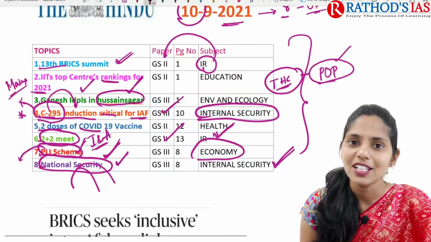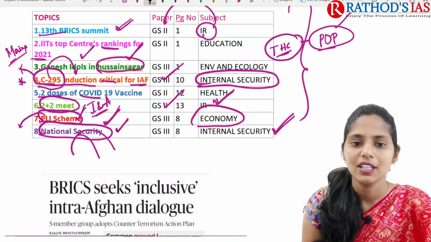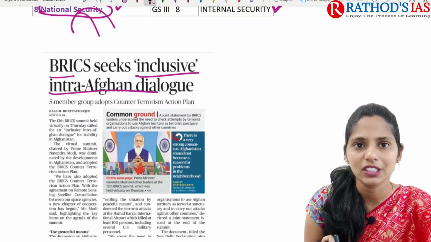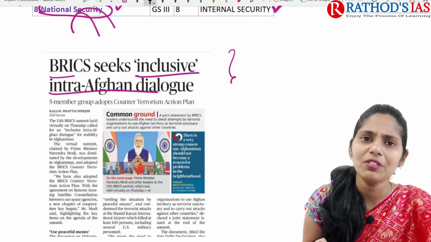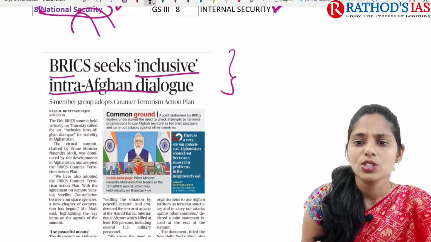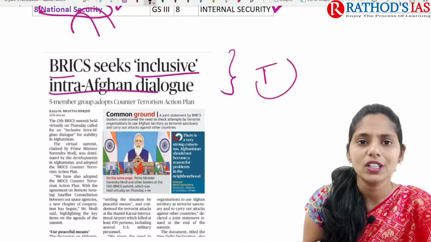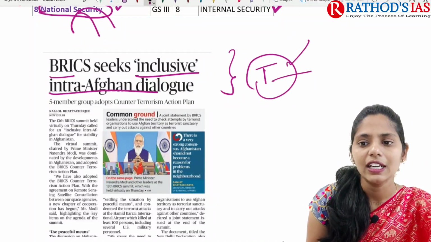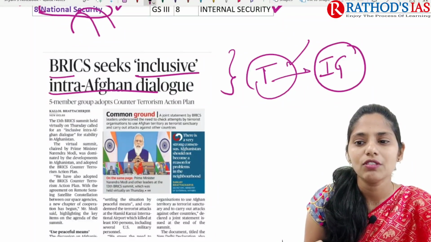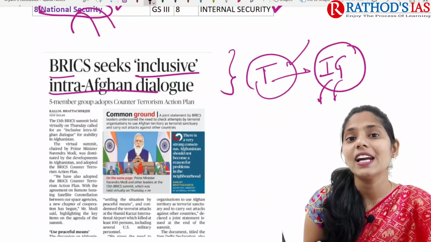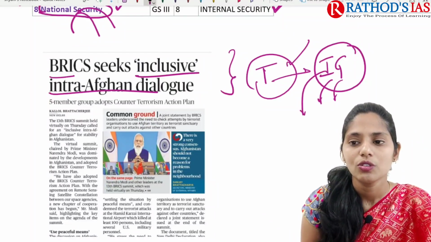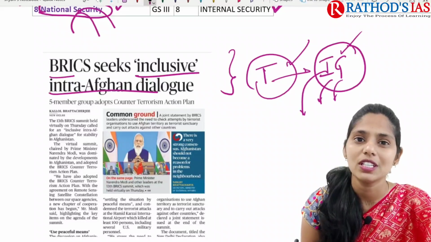So let's get started with our discussion and let us see the first topic. Title says BRICS seeks inclusive intra-Afghan dialogue. If you see everywhere, it became a hot topic regarding Afghanistan. The Taliban took over the control of Afghanistan and declared that they are going to form an interim government. The interim government is mainly formed by some people who are under the United Nations blacklist, and even the Haqqani group is becoming part of this interim government.